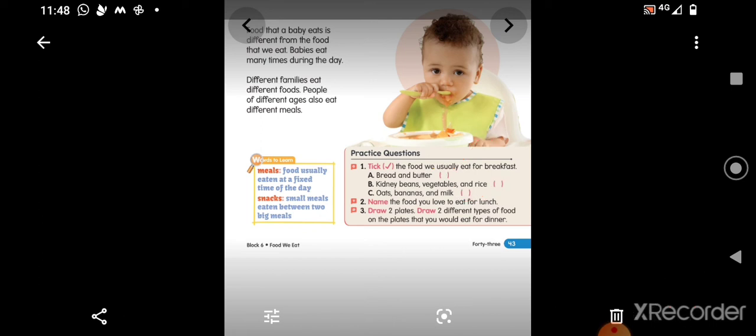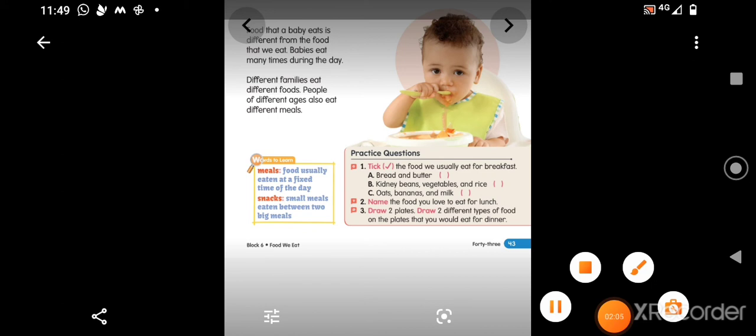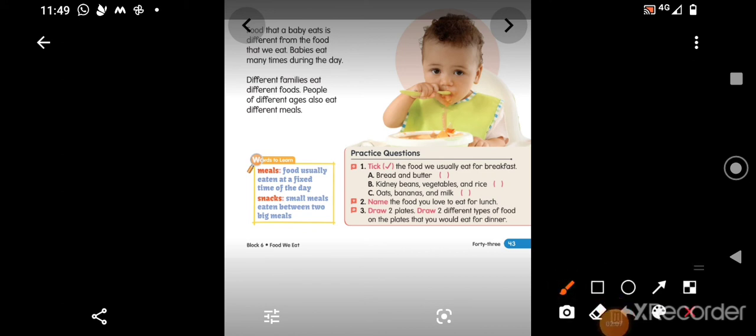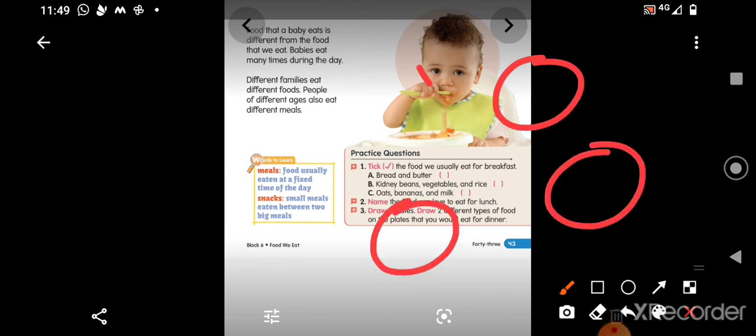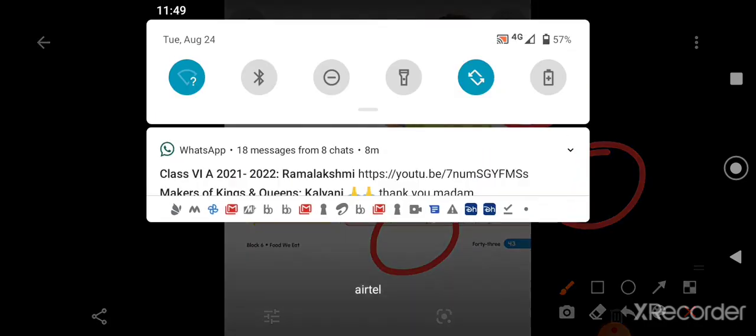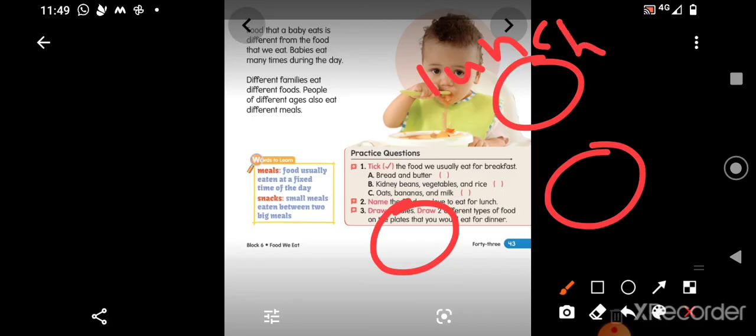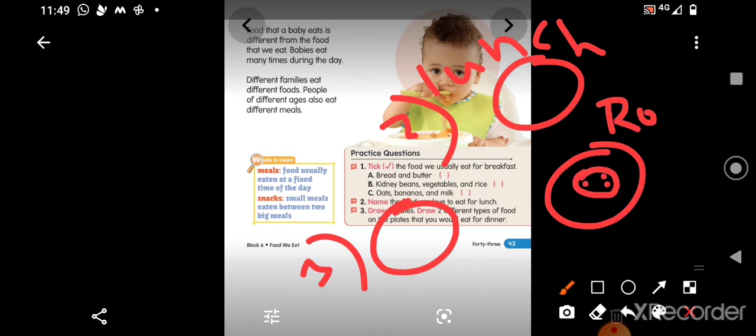Now the second and third questions. Second question, name the foods you love to eat for lunch. Third question, draw 2 plates and draw 2 different types of food you would eat for dinner, so that together you can combine and draw 3 plates. The second question is for lunch. You can complete it. And the third one, for dinner, what do you like to eat? For example, if it is roti, you draw roti and you write roti. Rice means you draw a rice bowl and you write rice. This is up to you. Seeing the pictures given in the content book, you can complete this, children.